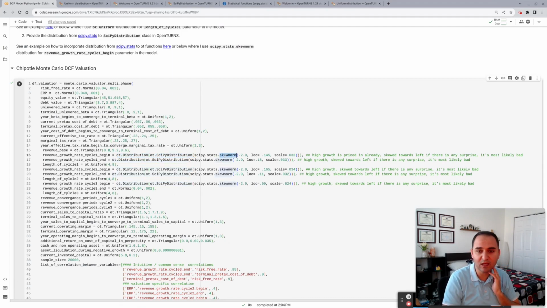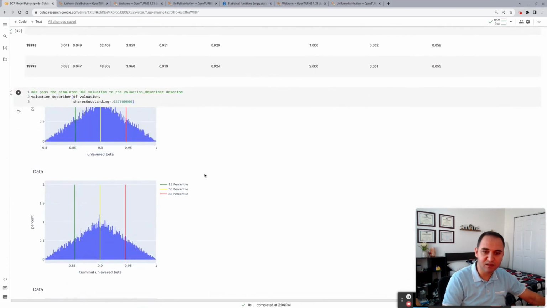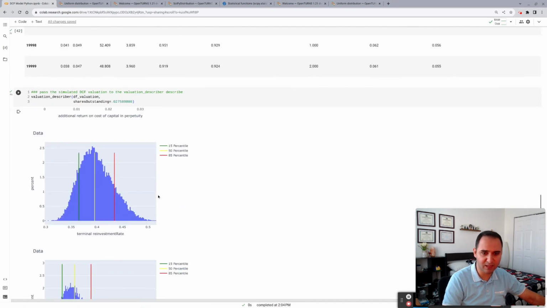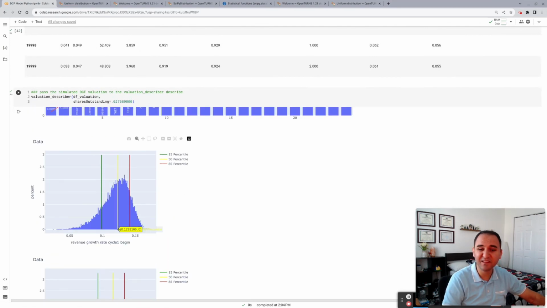Here I'm using a normal distribution, which is skewed towards the left. If you see, the location of the distribution is 14.5%, the standard deviation is about 3.2%. However, the skewness of the distribution is 2.9 on the left side, which is negative 2.9. Let me illustrate what it looks like. Here it is. The 50th percentile, the median, falls on 12.3.